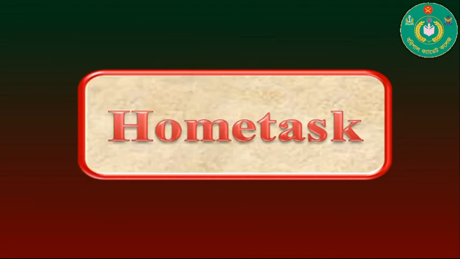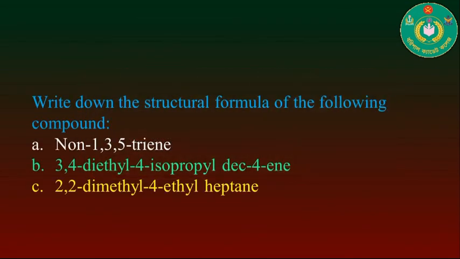Okay boys, now the home task for you. The home task involves some questions, that is, write down the structural formula of the following compounds. First one is non-1,3,5-triene, the second one is 3,4-diethyl 4-isopropyl dec-4-ene, and the last one is 2,2-dimethyl 4-ethyl heptane.